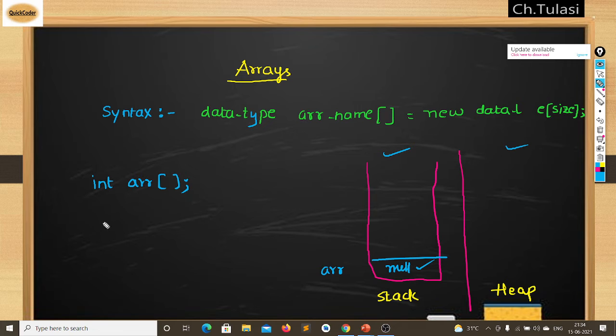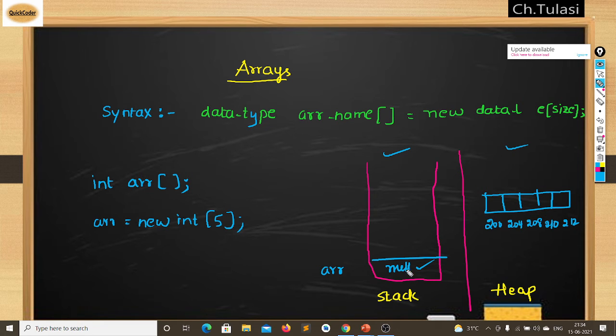Whenever I create, suppose array is equal to new int of size 5, then in my heap it will be created with size 5, 1, 2, 3, 4, 5. Let's say the starting address is 200, 204, 208, 212, 216.